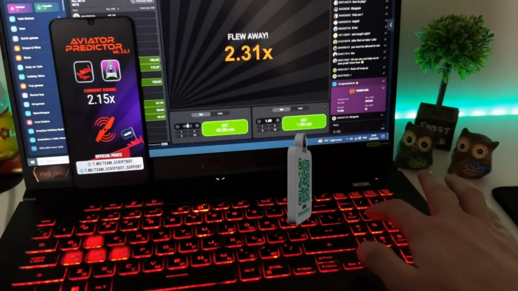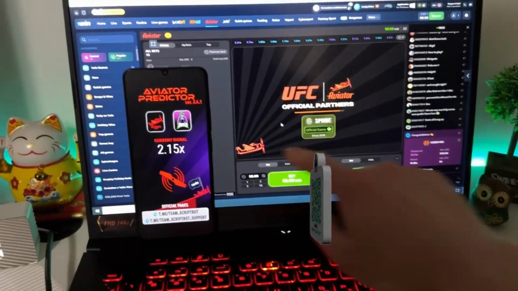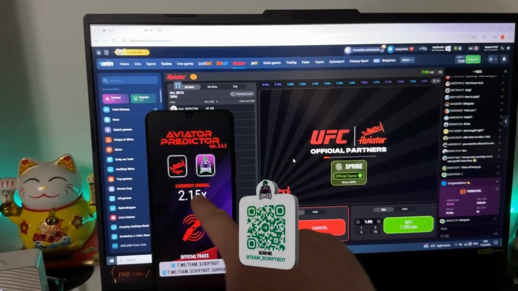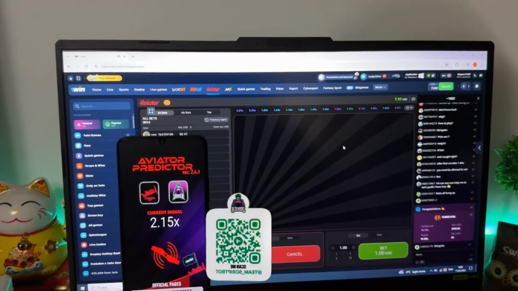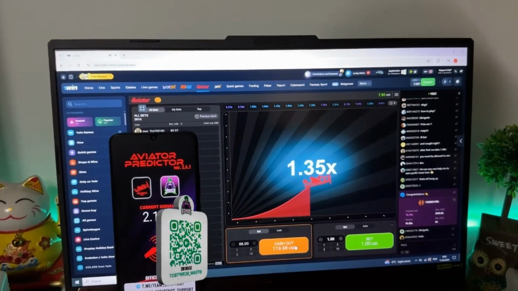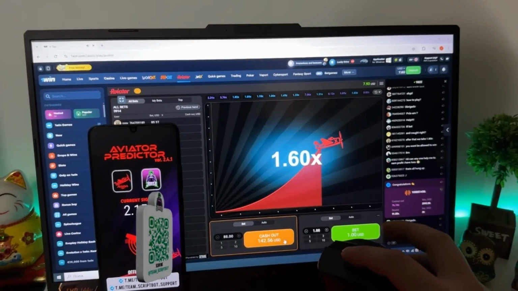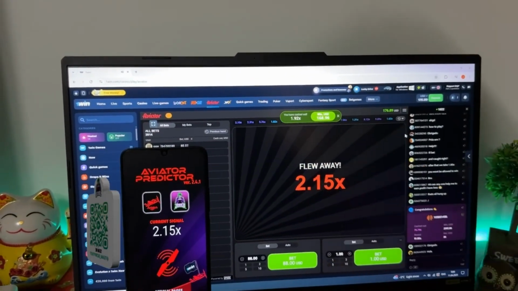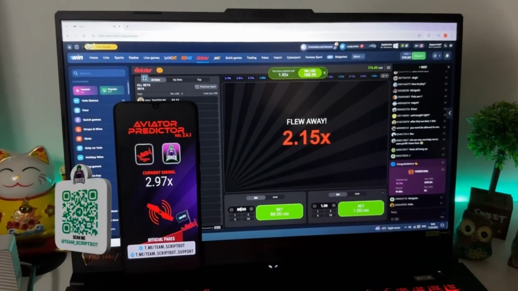Okay, perfectly. Next bet, let's do $88. So next current coefficient guys, 2.15. Okay, perfectly. So guys, let's continue. Let's see guys, cash out, and you can see guys $168 my winning and the plane flew away.